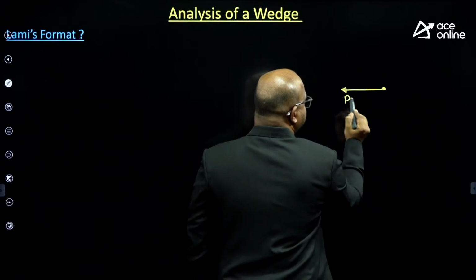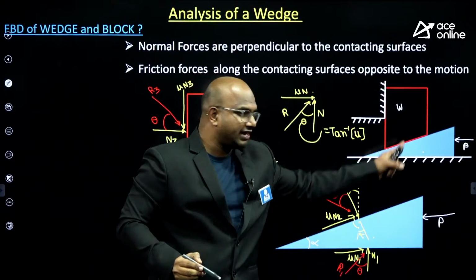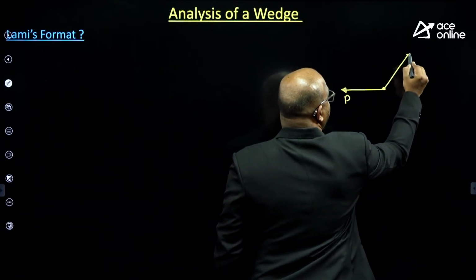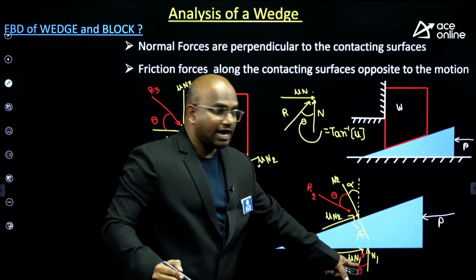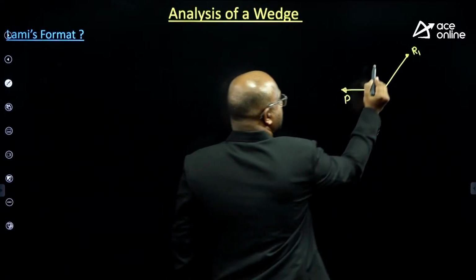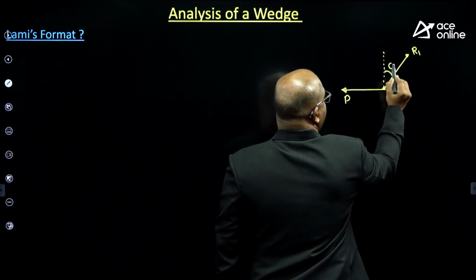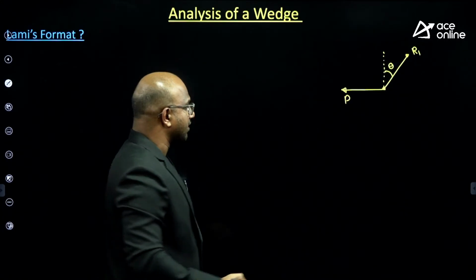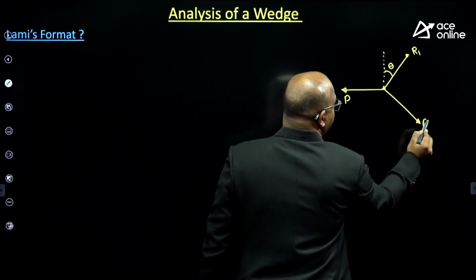P is acting in this direction. Next, R1 is acting. How much angle is it making, guys? Theta with respect to normal. Next, R2 is acting, just remember, guys. How much angle is R2 making?